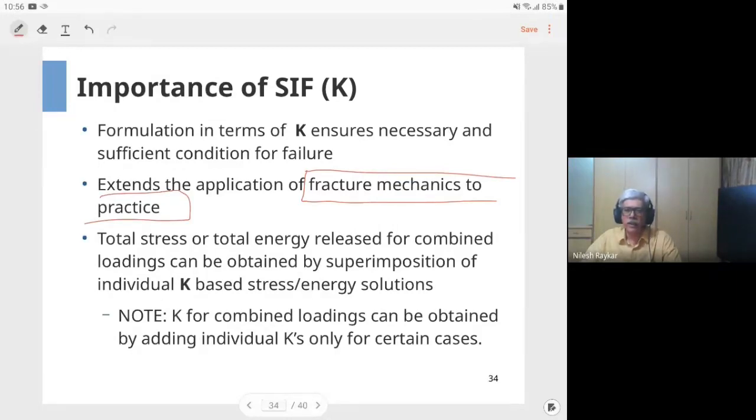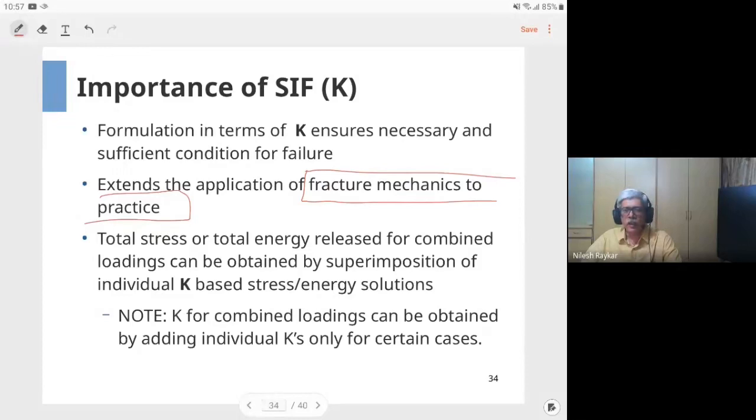Using fracture mechanics, for that crack configuration you can calculate the stress intensity factor for your diving board, whatever the material is, fiberglass I believe. For that material, you need to get the fracture toughness. And if the stress intensity factor for that crack, that means the crack at a particular location subjected to particular loading, is less than the fracture toughness of the diving board material, then your crack is safe.